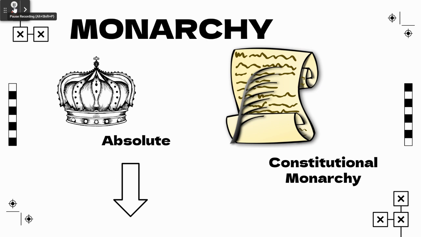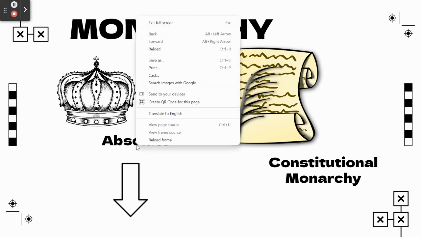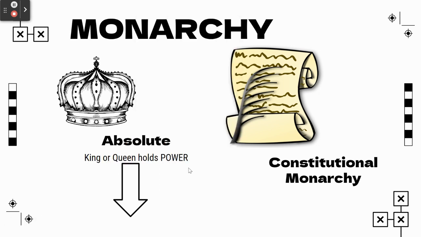Okay, next up we have a monarchy. Now, a monarchy is usually ruled by a king or a queen, but there's two different types. In your notes, you'll see that there's two different columns. One says absolute. An absolute monarchy is the kind where you think of the traditional king or queen who has power, and they're the ones that make all the decisions and have all the power.